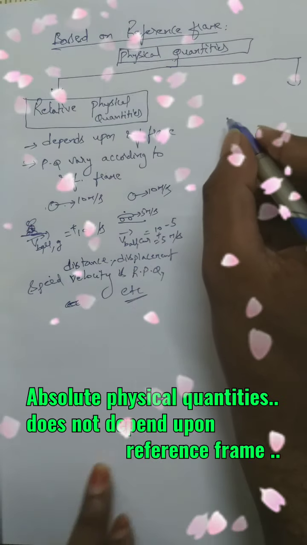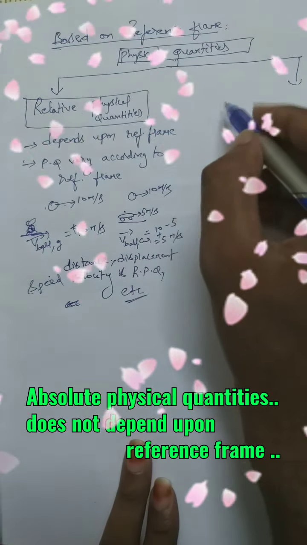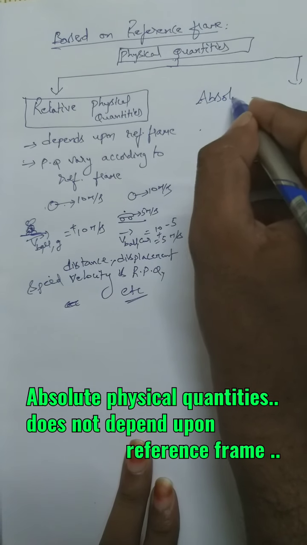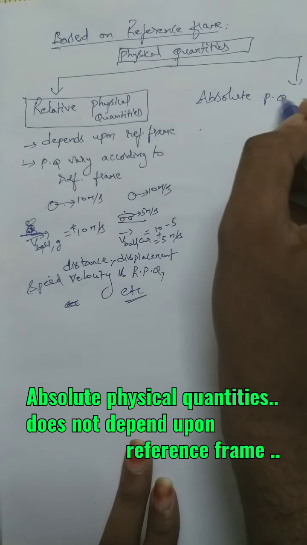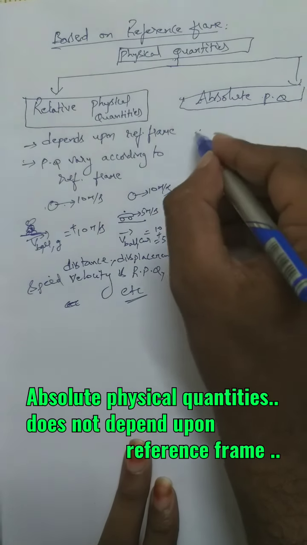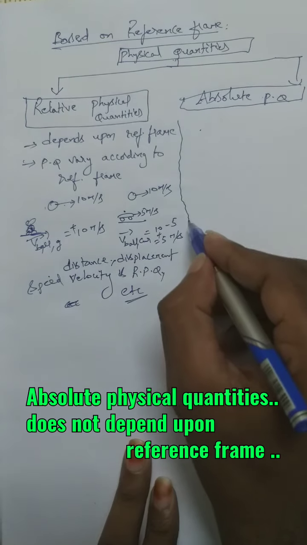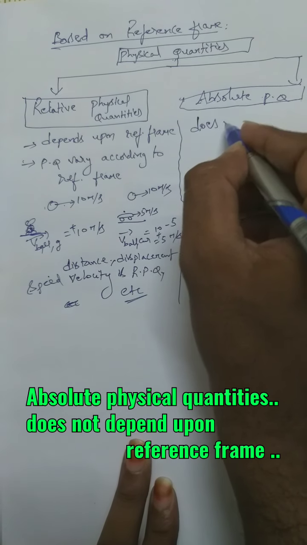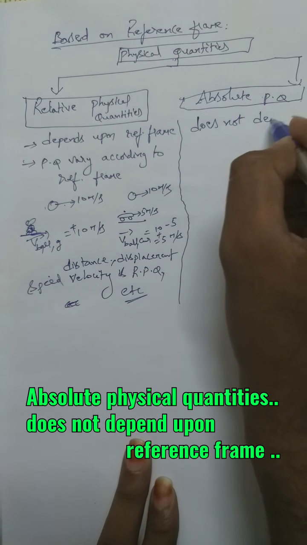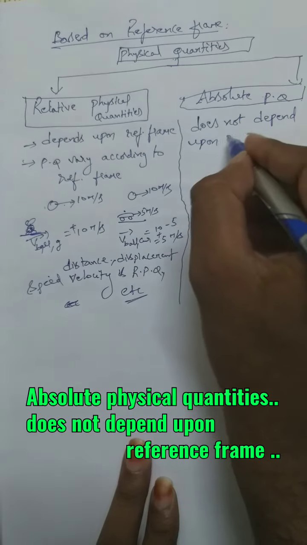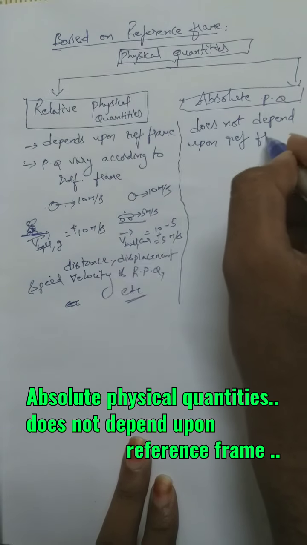Another set of physical quantities, which do not depend upon reference frame, are called absolute physical quantities. Absolute physical quantities are those physical quantities which do not depend upon reference frame. They are independent of reference frame.